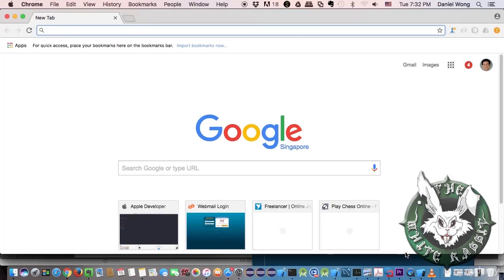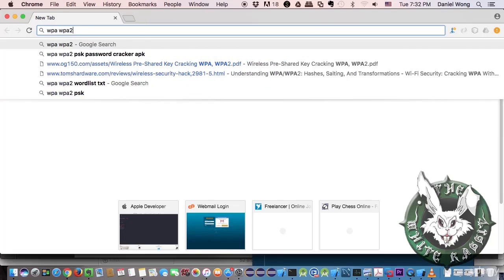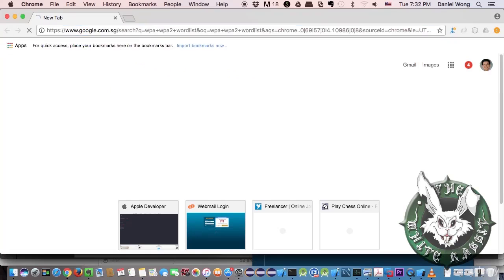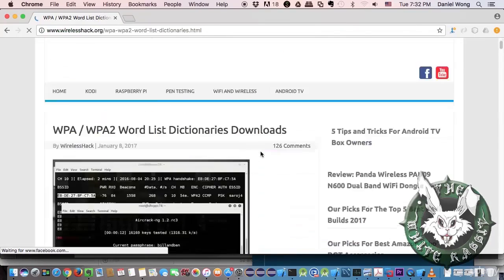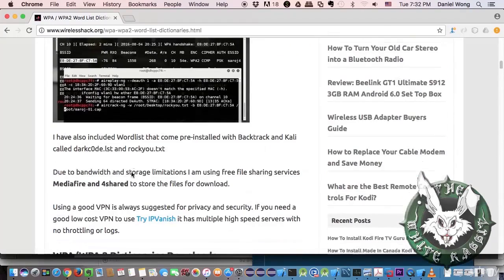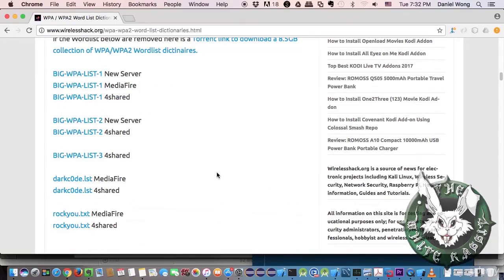If you want to look for additional word lists and rockyou.txt that comes with Kali Linux is not good enough, you can just do a simple Google search. Let's say word list, yeah, something like that. And there's all kinds of websites you can find. So let's say you take a look at this one, and I think it lists rockyou.txt, and it also includes others, darkcode.lst, and you can go try get some of these other lists.